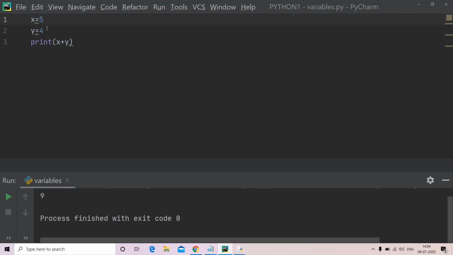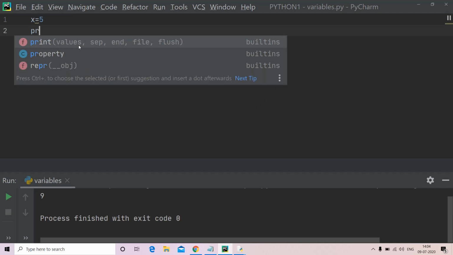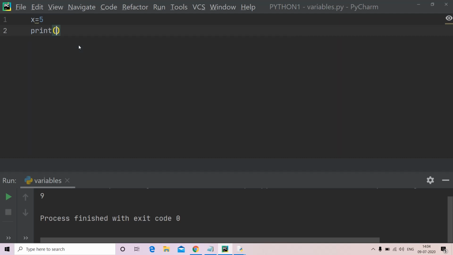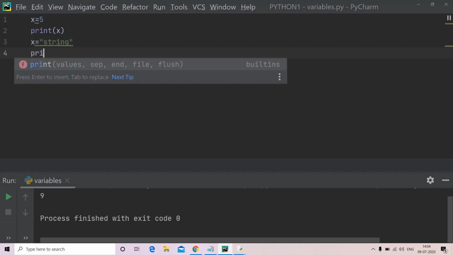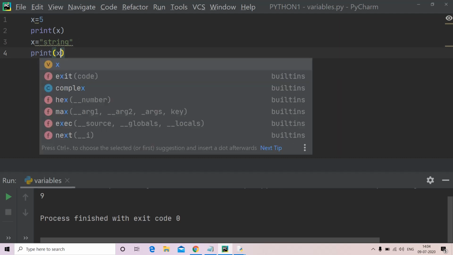Now, let us see another example. Let us keep x is equal to 5 as it is, and I am printing x here. Now again let us modify the x value. x is equal to some string. Now let us again print the value of x.